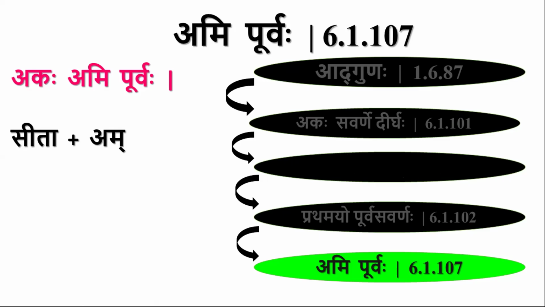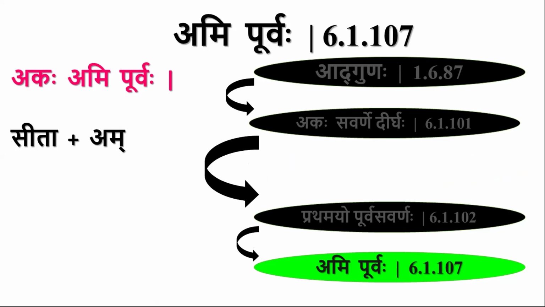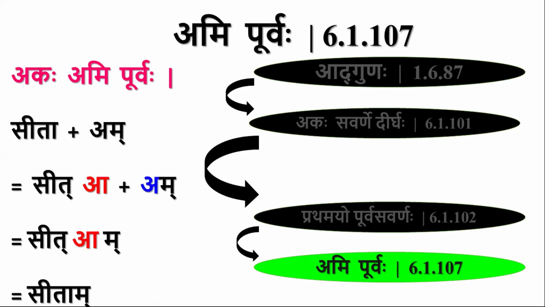The other sutras can be applied, but they are blocked by Ami Purvaha. So this is the prakriya. This A plus A, by Ami Purvaha, this Purva letter comes as an Adesha in place of these two. So A plus A becomes A. Sitam.